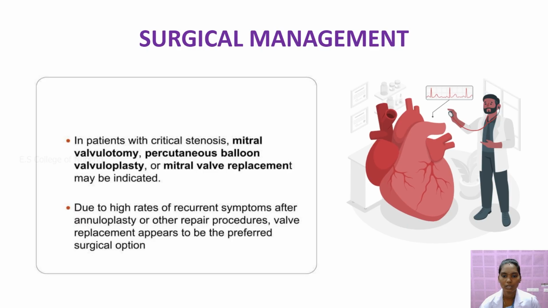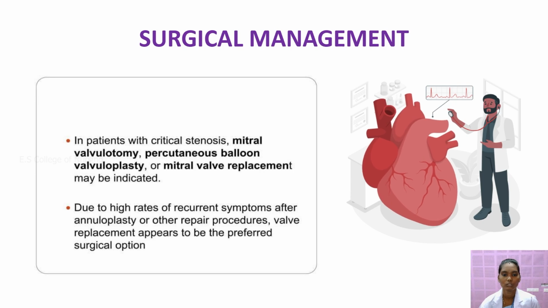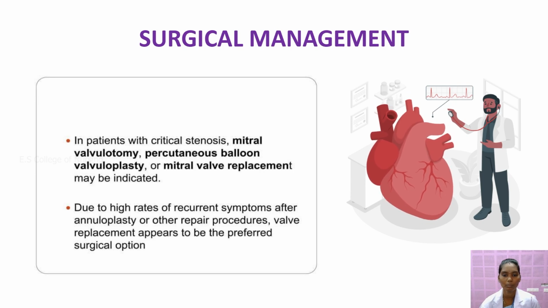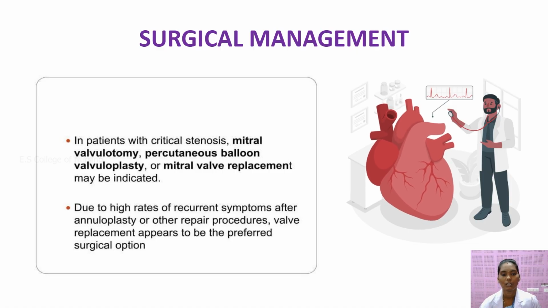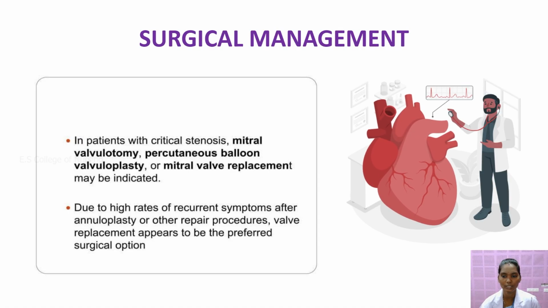The cardiologist inserts a catheter through the vein to the groin region. It helps to improve the blood circulation of the heart. And next, the other surgical management is mitral valve replacement. Once people have rheumatic disease, there is a total change in the heart functions because it affects the walls and layers of the heart.